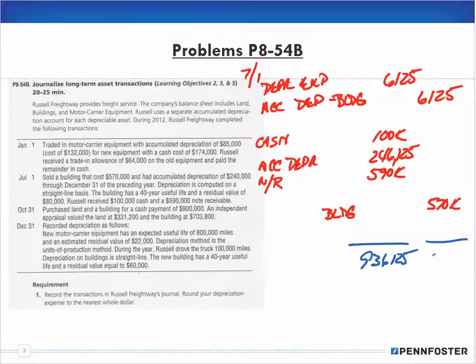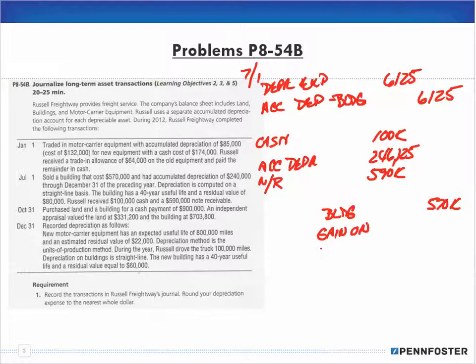Obviously on the credit side I have 570,000. If I subtract 570,000 from the 936,125, I end up with 366,125. Okay, so that's going to be my gain on the sale of building.